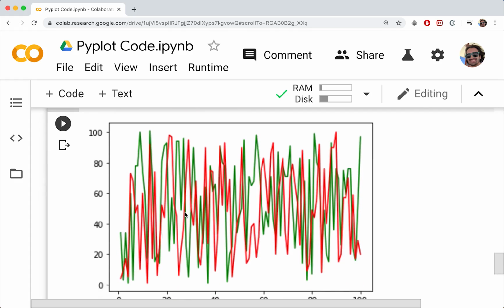In this way, I mean, this is really messy, but if you had real data, you could definitely put them side by side like this, or rather one on top of the other, and it makes for a very easy comparison, to see how the data is similar and how it's different.